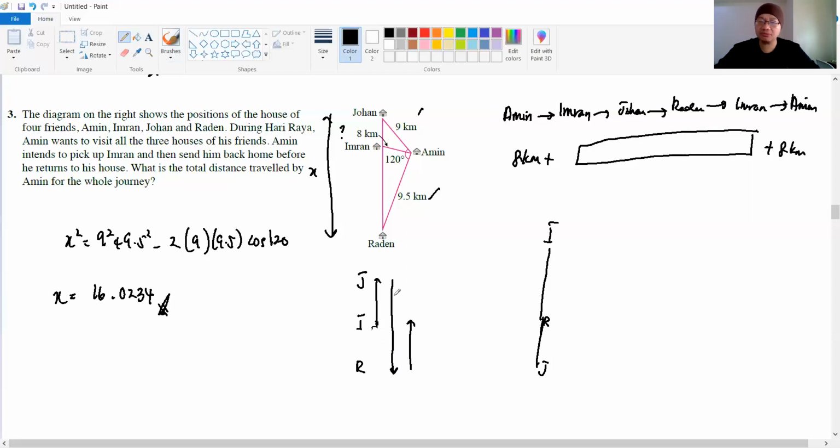So you see how much the distance traveled actually here. There is a to and fro, right? If you complete the diagram, this diagram you cut and put it here, it will be like this. So it becomes to and fro.